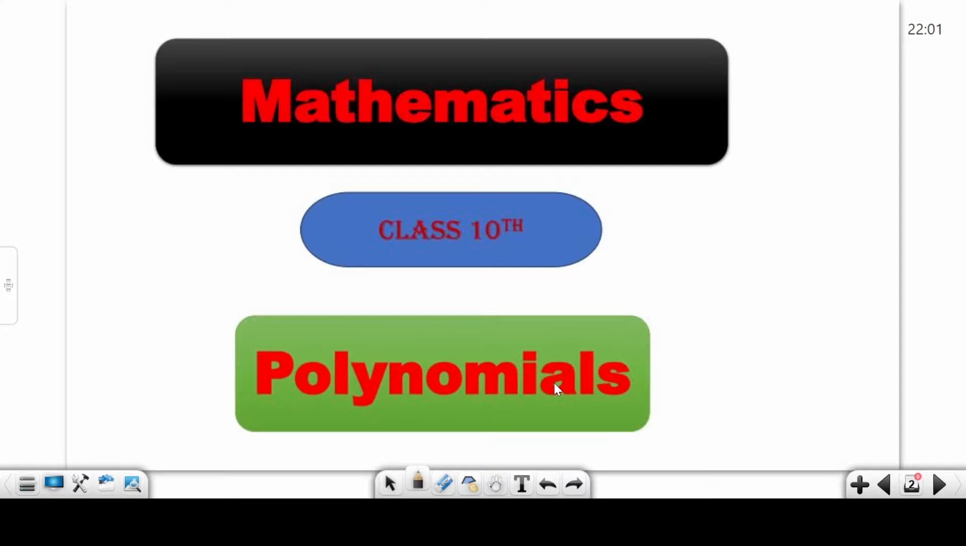So our chapter name is Polynomials. First thing is, what is a polynomial? A polynomial is an algebraic expression which consists of variables and constants combined using only addition, subtraction, and multiplication, and the variables have whole number exponents.